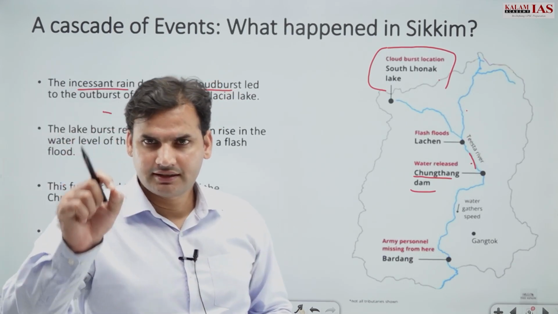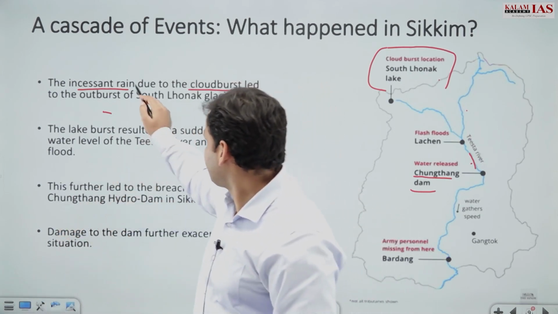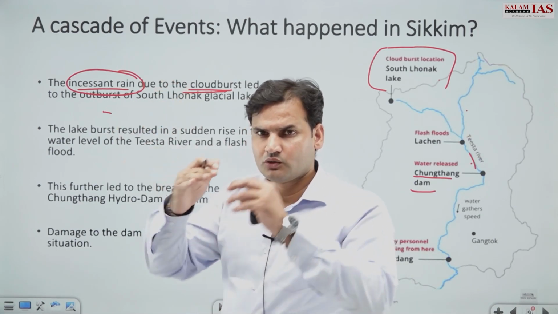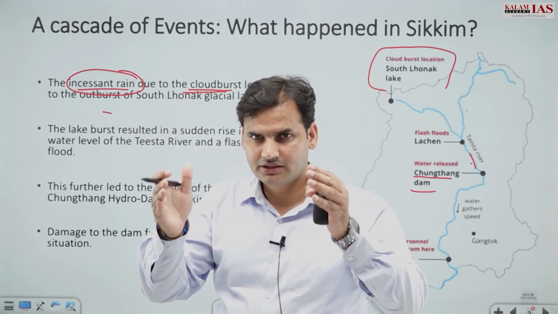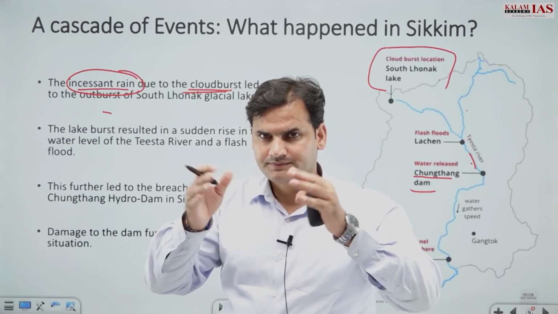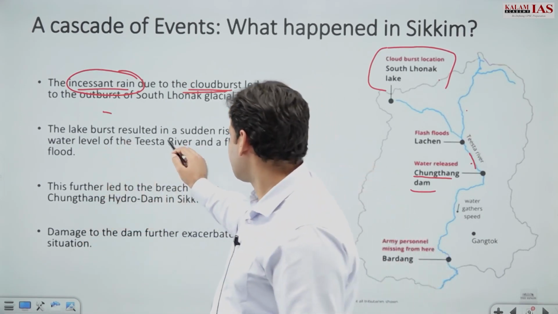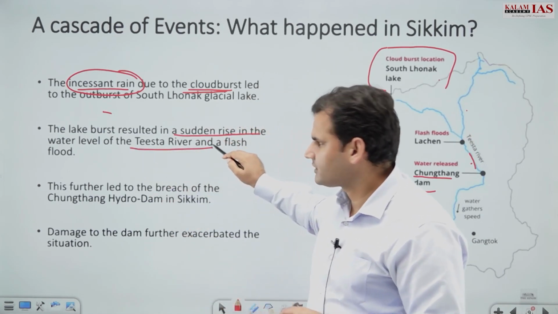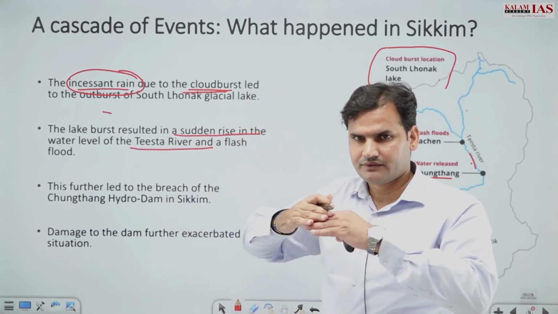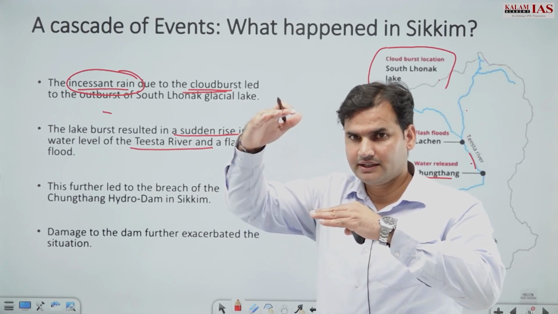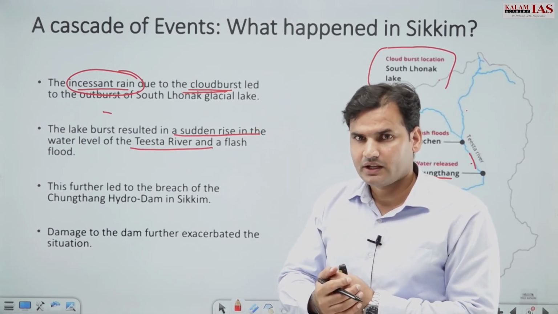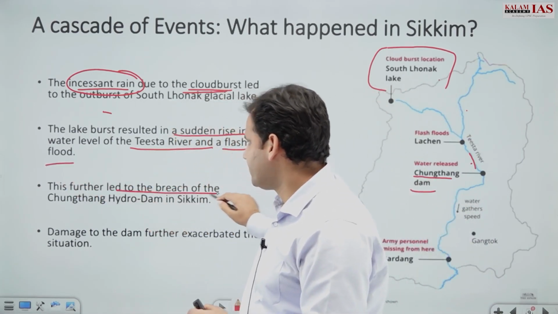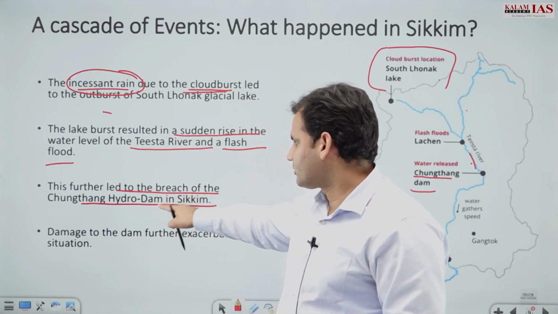Cloudburst has led to heavy rains, and heavy rains की वजह से क्या हो गया? वो जो dam था, right? The glacial lake dam was breached, and it resulted in a sudden rise of the level in Teesta River. और Teesta River के अंदर when there was a sudden increase in the levels of Teesta, it led to flash flood, and this led to the breach of Chongthang Hydro Dam in Sikkim.